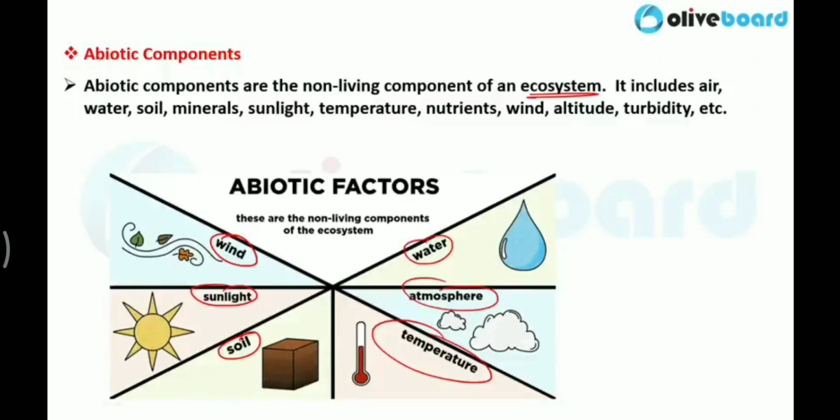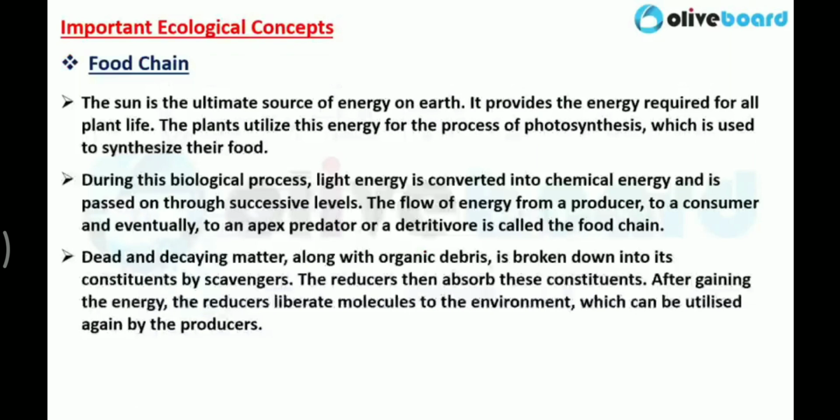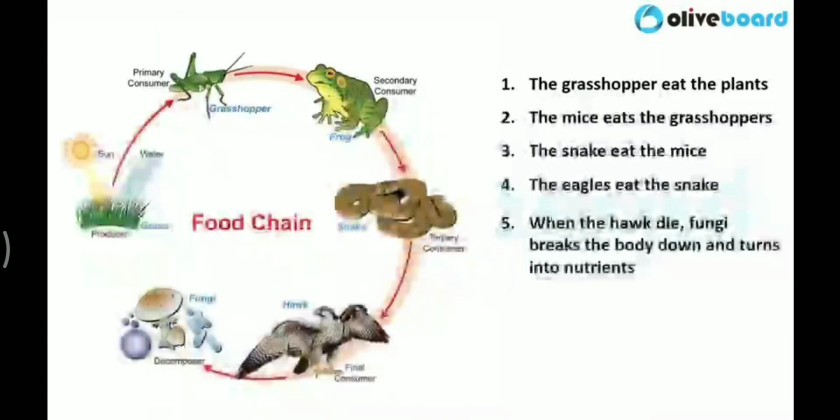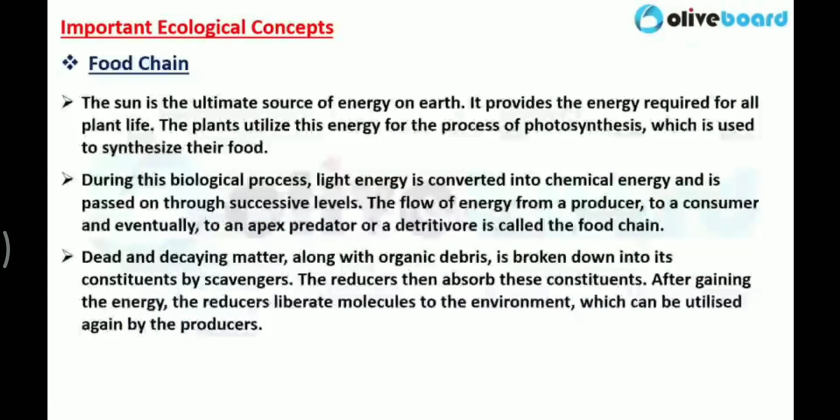Very important. Let's move to some important ecological concepts like food chain and food web. This is very easy, and a very important part also. Just read these three small paragraphs, and then we will discuss the food chain in our next slide. So the sun is the ultimate source of energy. We all know that the sun is the ultimate source of energy on the earth.